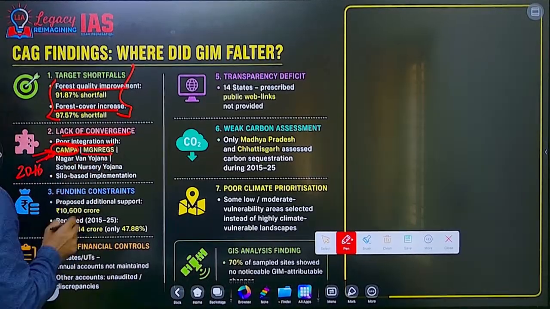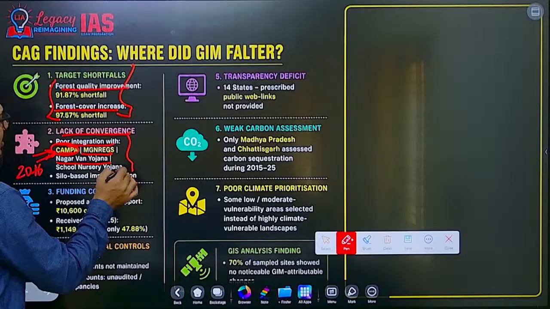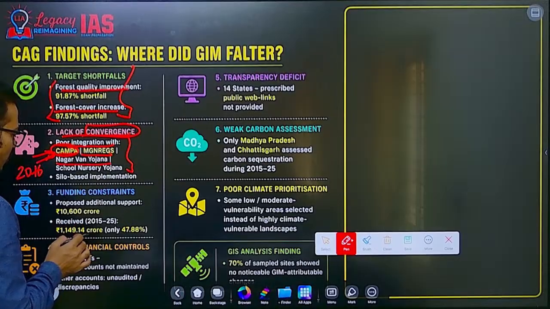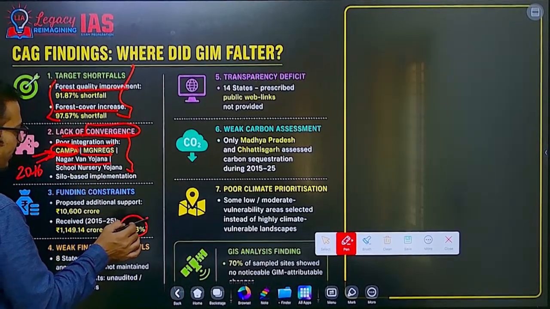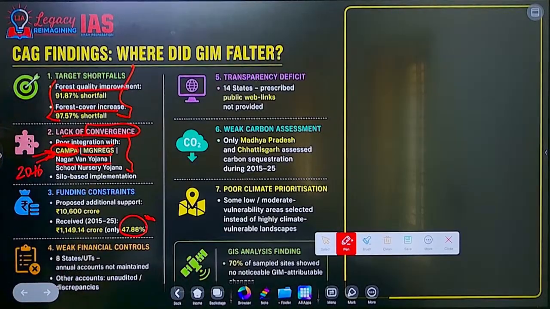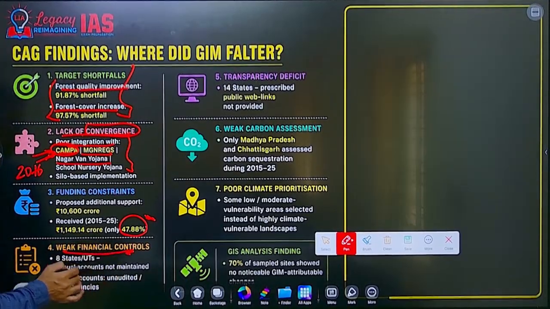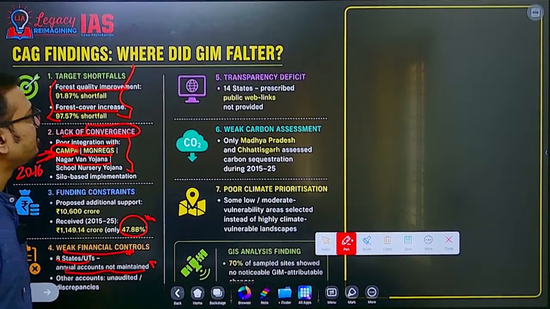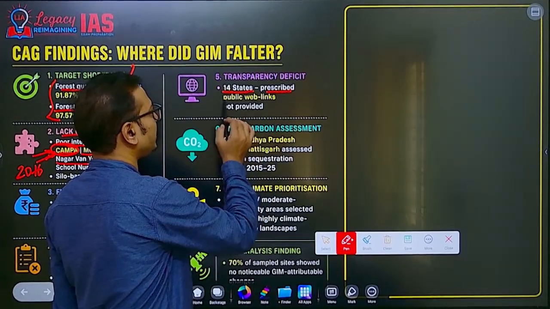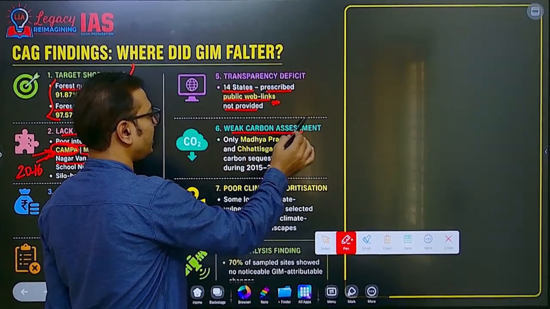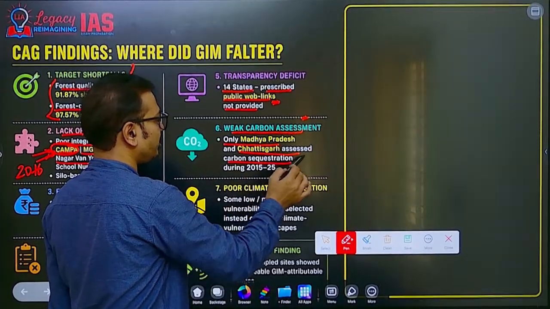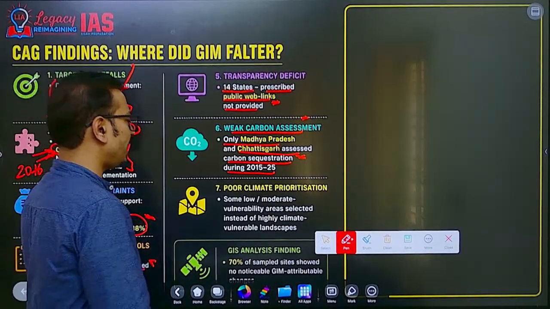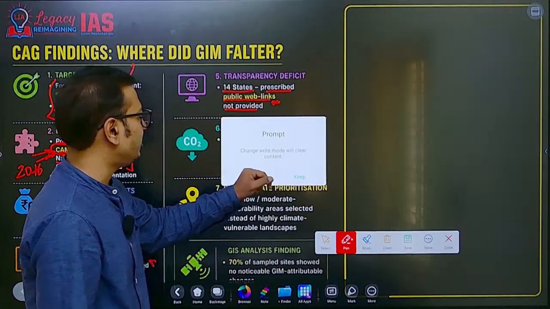MGNREGA is now replaced by VB-G RAM G, and other schemes, so it was supposed to be converged, but there is a lack of convergence. Funding constraints: only 47.88% of funding was received for afforestation. Weak financial controls: 8 states and union territories did not maintain annual accounts, and other accounts are unaudited. Transparency deficit: 14 states did not provide the prescribed public web links. Weak carbon assessment: only Madhya Pradesh and Chhattisgarh assessed carbon sequestration during 2015 to 2025, the last 10 years. And poor climate prioritization. These are the findings of the CAG report.